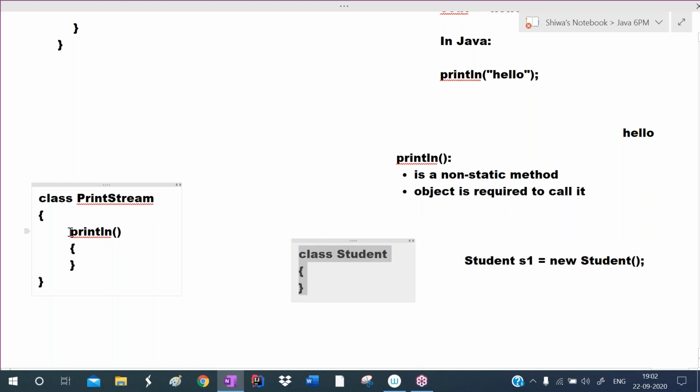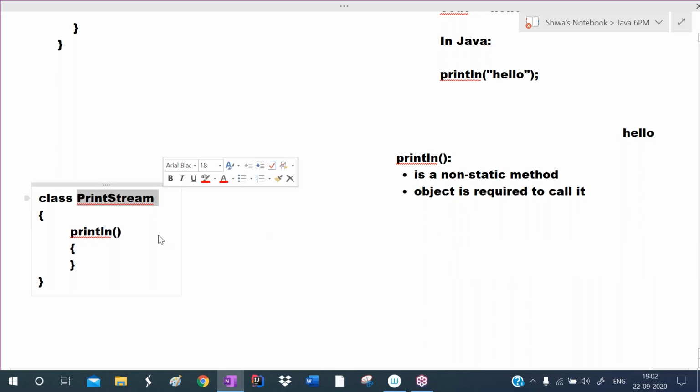But for the PrintStream class, we cannot create an object like this. For the PrintStream class, we cannot create the object. Object creation is not possible. The design is like that. But an alternative solution is there.